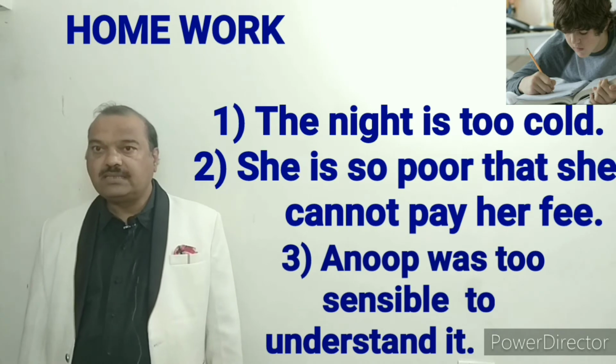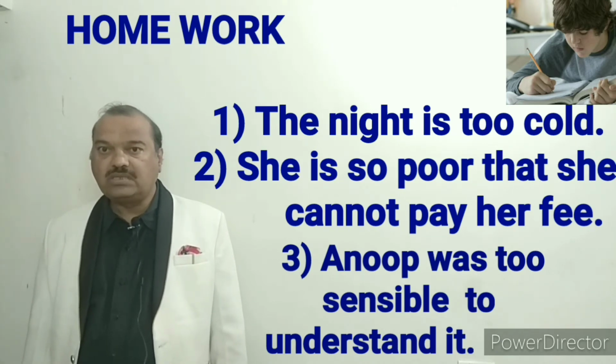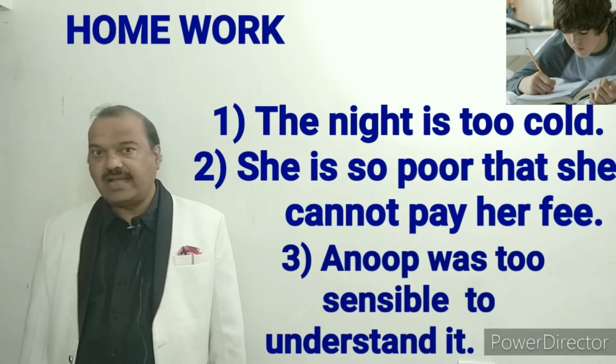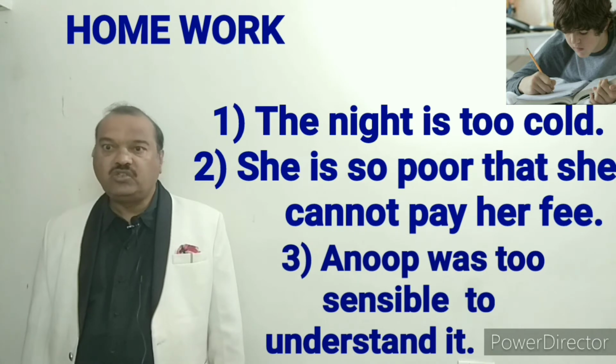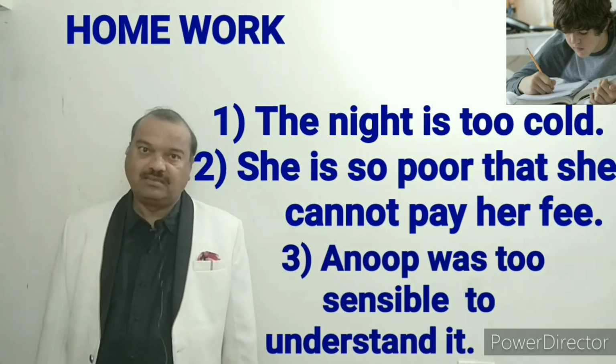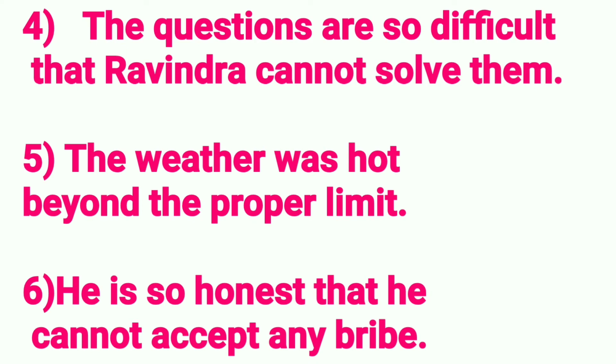The first sentence is the night is too cold. And the second sentence, she is so poor that she cannot pay her fee. And the third sentence, Anup was too sensible to understand it. The next sentence is the questions are so difficult that Ravindra cannot solve them. Fifth, the weather was hot beyond the proper limit. Sixth, he is so honest that he cannot accept any bribe.